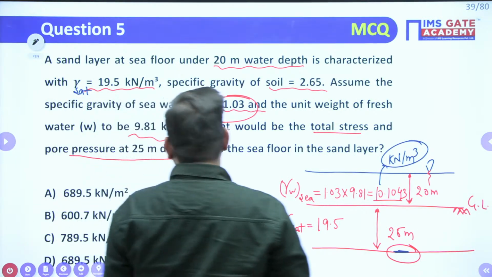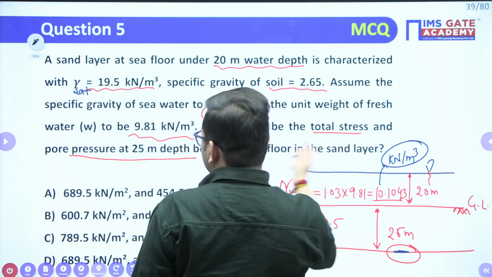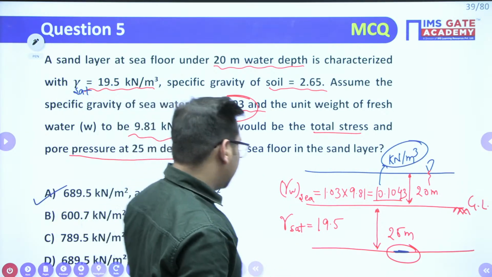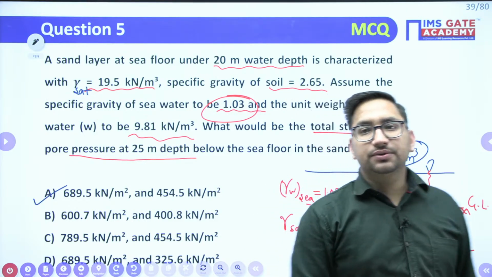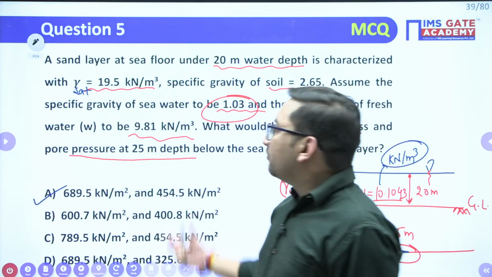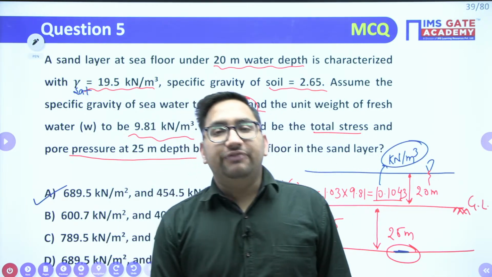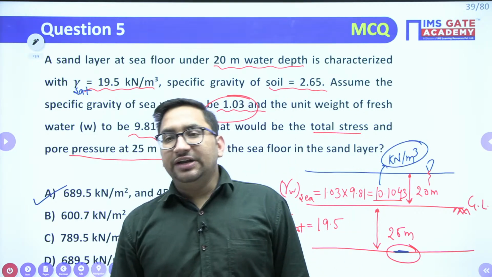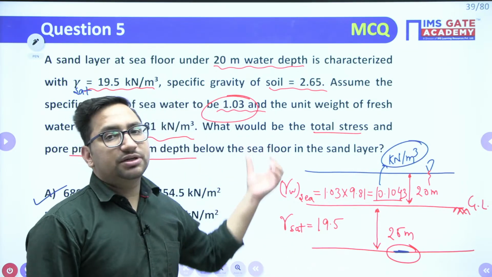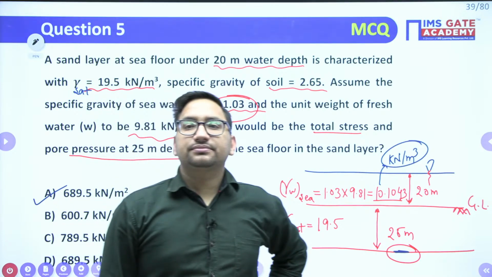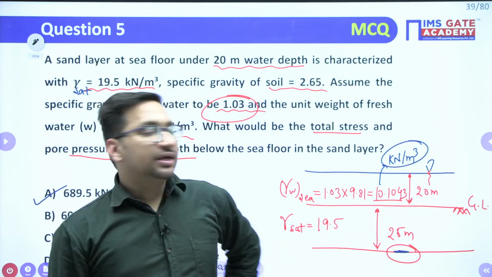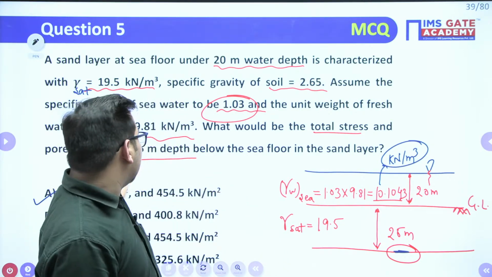Our correct answer will be, first we need to find out the total stress. Second was pore water pressure. It means option number A will be correct. It is submerged, yes, but we are not asked to find out the effective stress, right? If we need to find out the effective stress, in that particular case, you have to take the submerged weight. Clear? Clear, Chandu? We did not need to find out the effective stress.